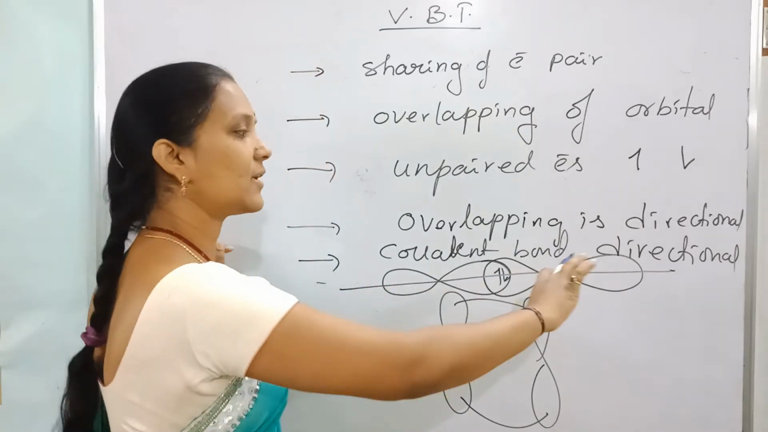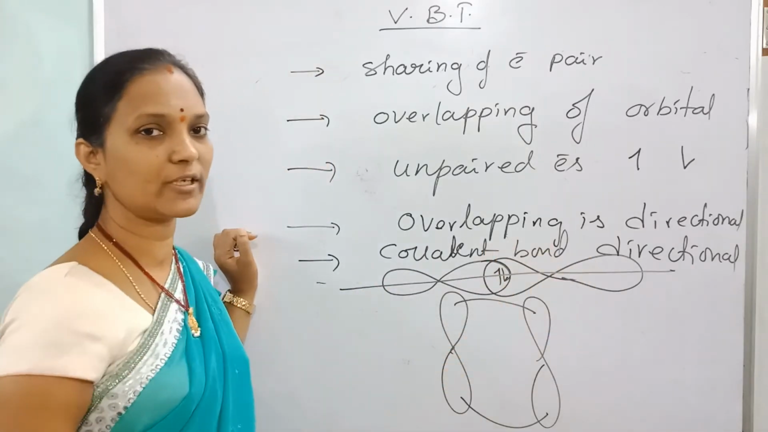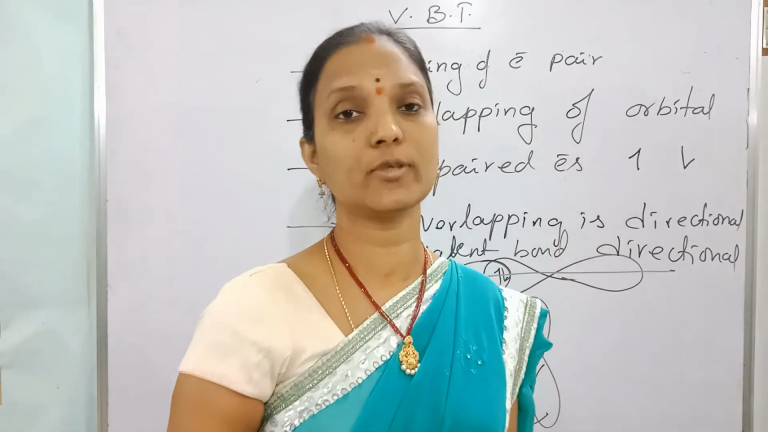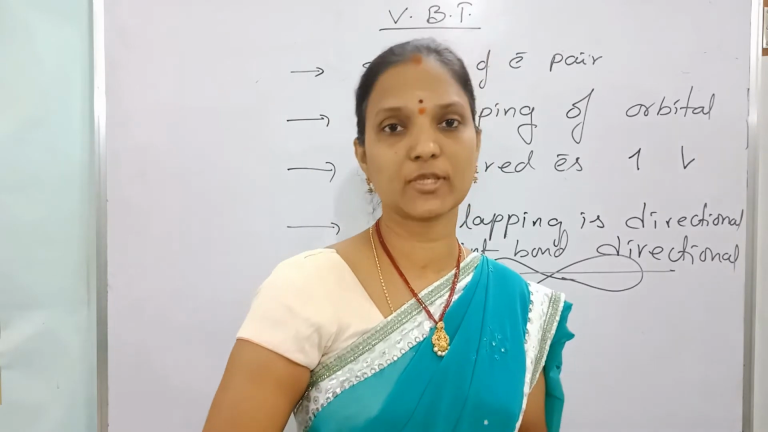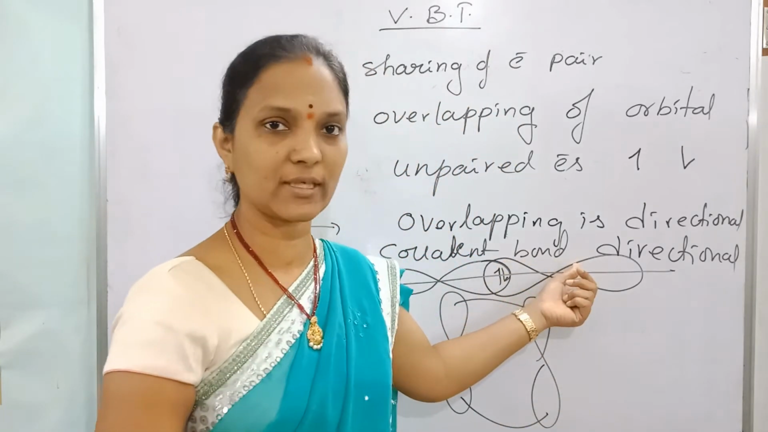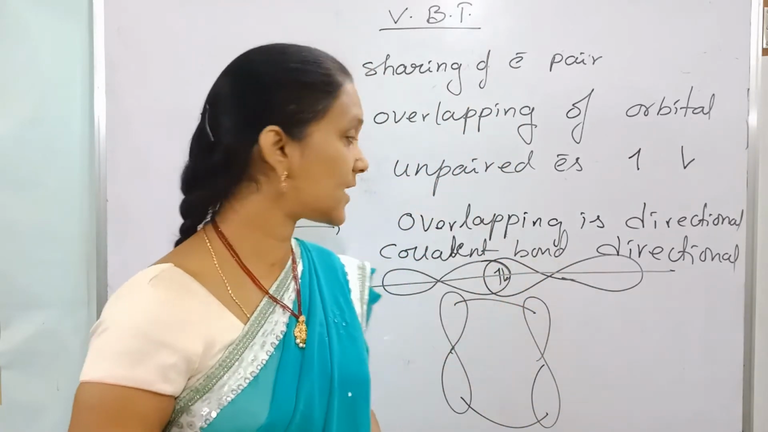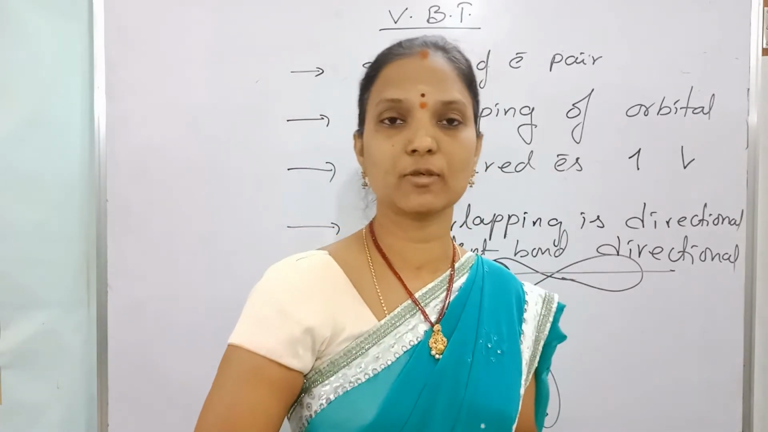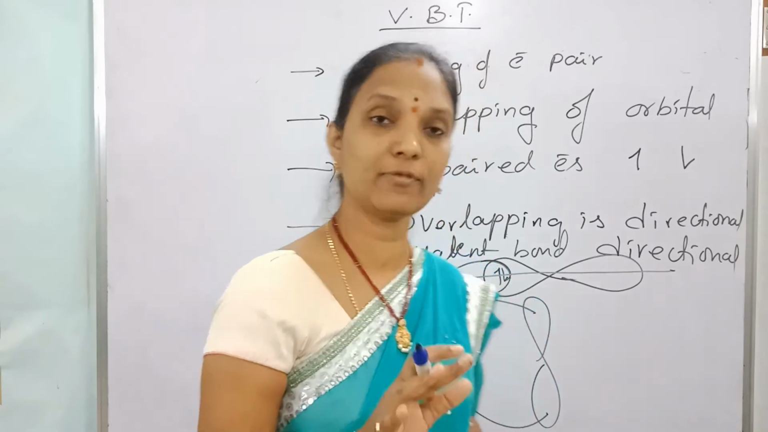These overlapping orbitals indicate the structure of the molecule, the geometry of the molecule, whether it is a linear structure, trigonal planar structure or tetrahedral structure. What is the structure of the molecule? Based on this direction we can identify it. Every covalent molecule contains a definite structure, a definite shape.